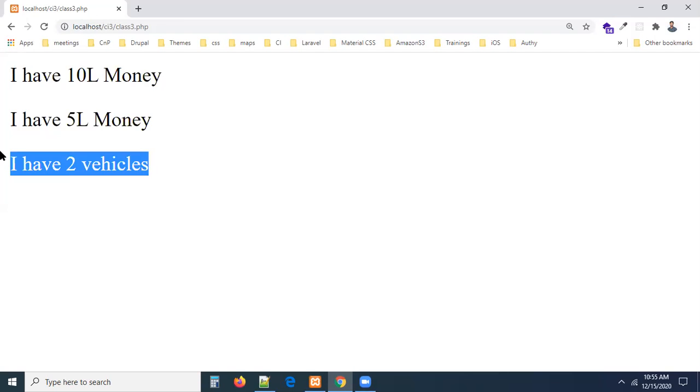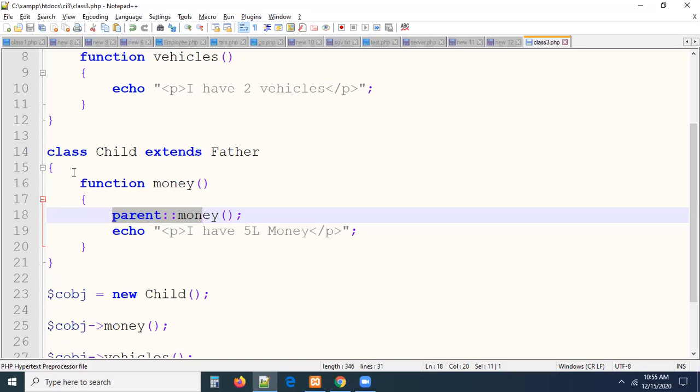So after that, vehicles. If you want to access parent class members in the child class, yes, we can do something like this, guys. This is all about the way of doing it. You can do the same for properties, and you can do the same for methods as well. Only thing, remember carefully, we have a new keyword here. What is the new keyword? The parent keyword. What is the meaning of parent? If you want to access the parent class members in the child class, then you have to use parent.